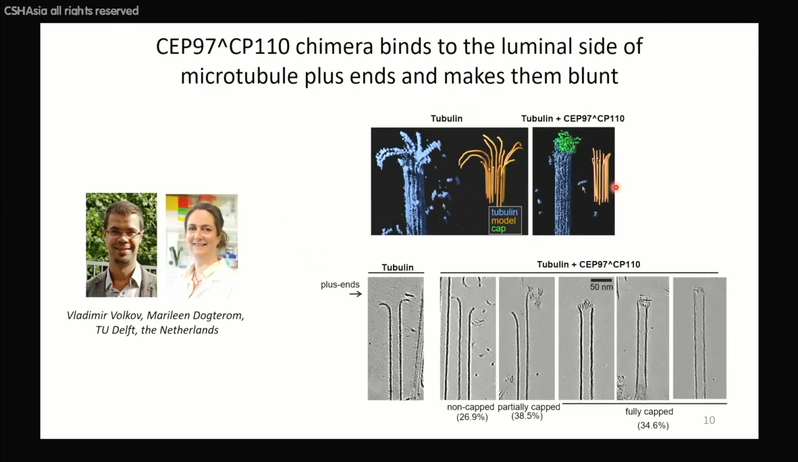We then looked at this protein using cryo-electron tomography, and this was done in collaboration with the lab of Marileen Dogterom and the very talented postdoc Vladimir Volkov, who now runs his own lab in London. What Vladimir saw was that while freely growing microtubule plus ends have these flared protofilaments, as you see here, in the presence of CEP97-CP110 chimera, the protofilaments became much more blunt, and there was a plug sitting at the plus end and interacting with it from the luminal side.